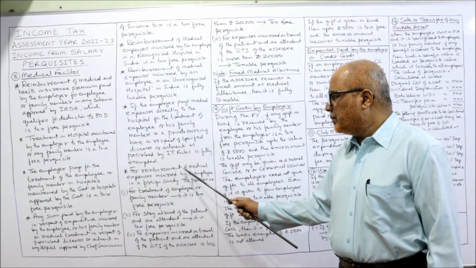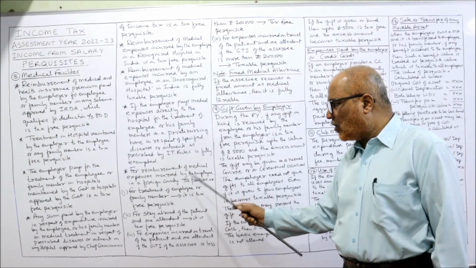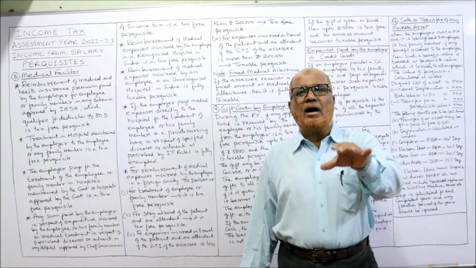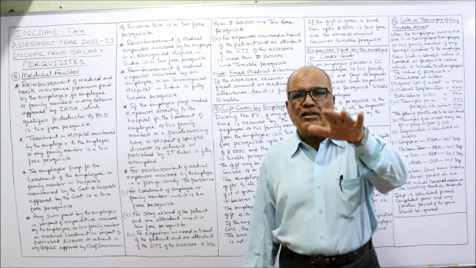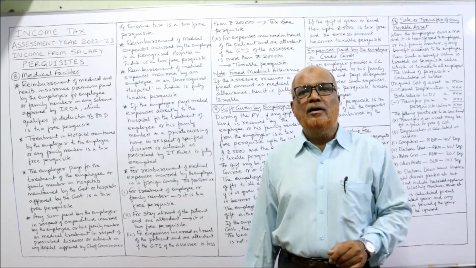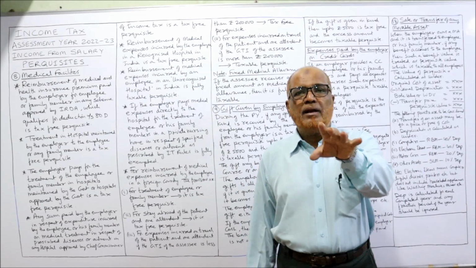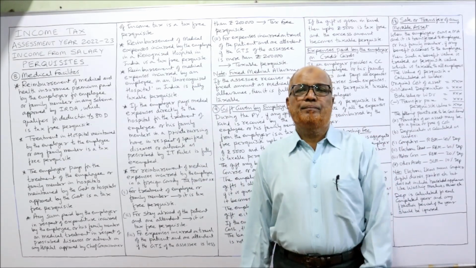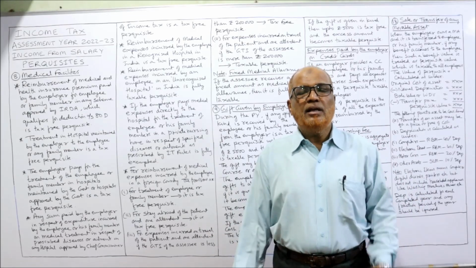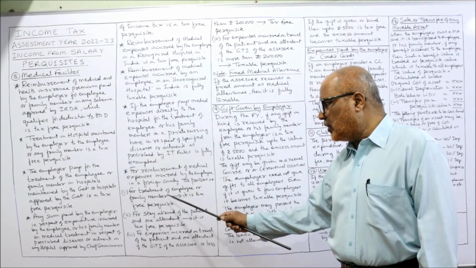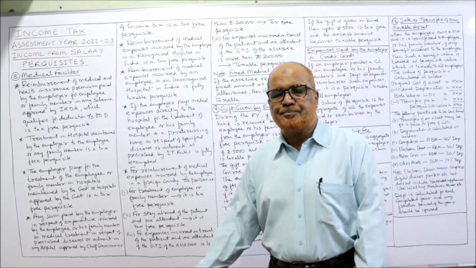Next one is for treatment of medical expense incurred by an employee in a foreign country. Now remember, sometimes the employee or family member is getting the medical treatment not in the domestic country, the home country. They are getting the treatment in a foreign country and the expenditure is paid by the employer. Then the Income Tax Act says for treatment of the employee or family member, it's a tax-free perquisite.